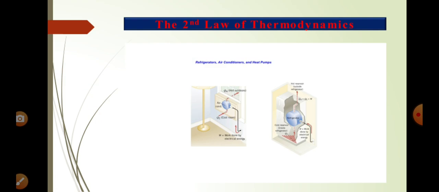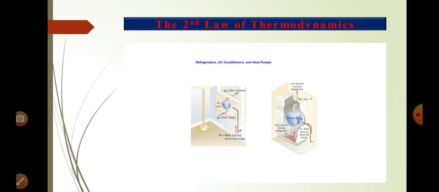Now reverse to this, another example we take. There is a refrigerator or air conditioner. What happens? The room is at a lower temperature, let us say. Now we give plug-in input. The motor does some work. Then the heat is taken from this room and ejected into the atmosphere, which is at higher temperature. Now we can understand this.